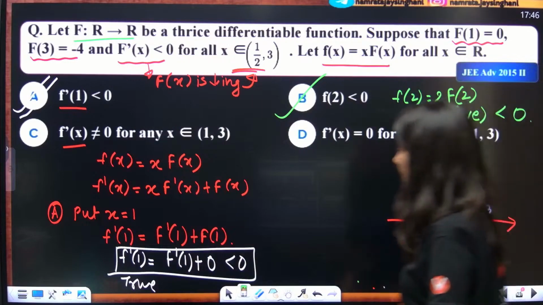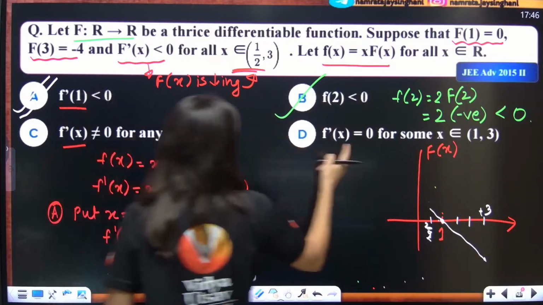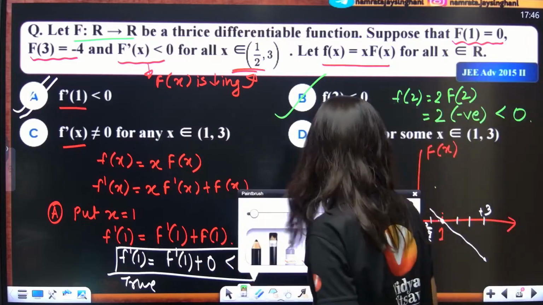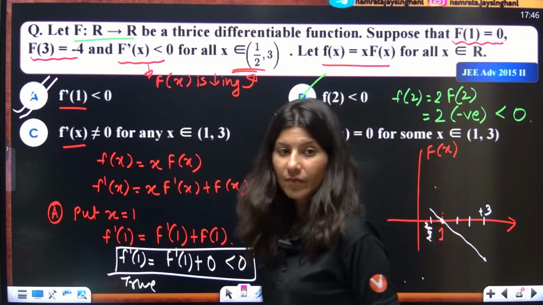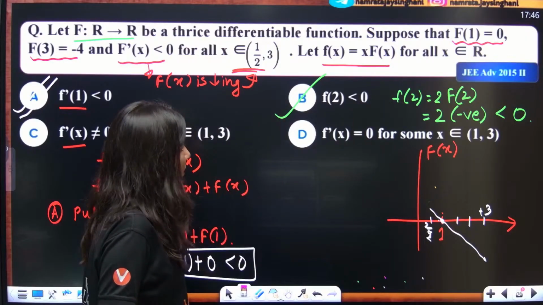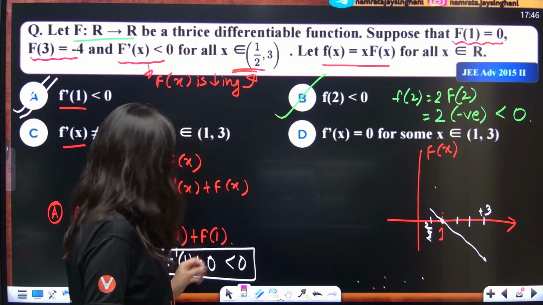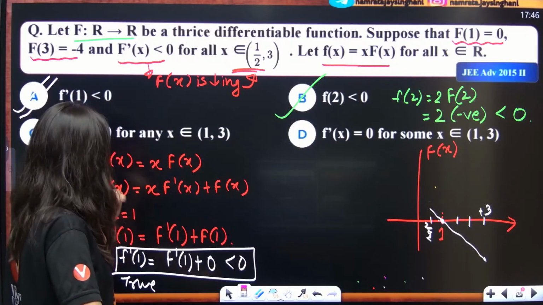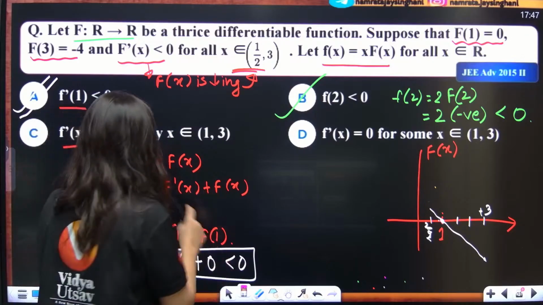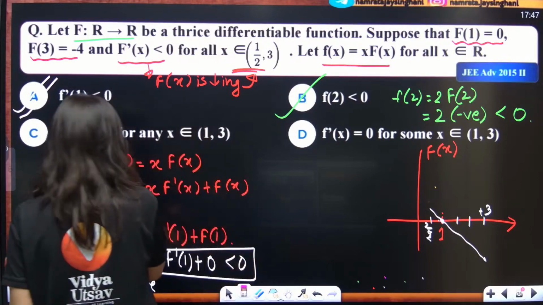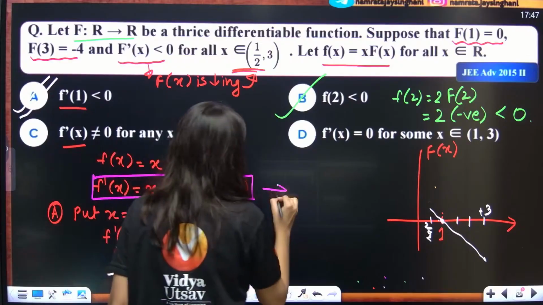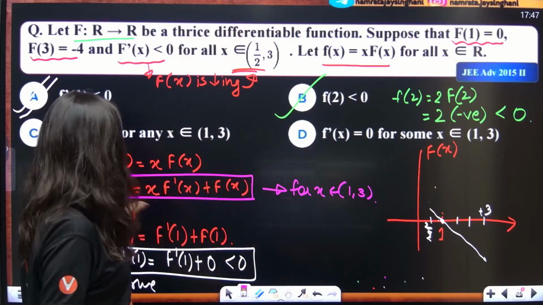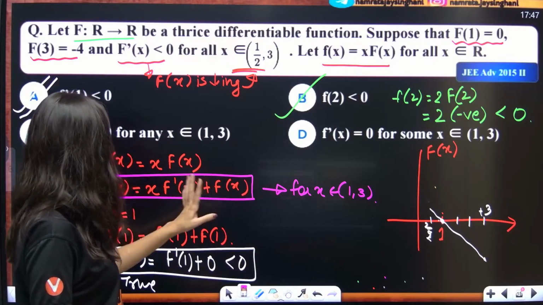Then f dash x. Okay? F dash x equals to 0, what are they saying? F dash x is this. Now let me analyze this statement for x belongs to 1 comma 3. What is happening to this f dash x for x belongs to 1 comma 3?